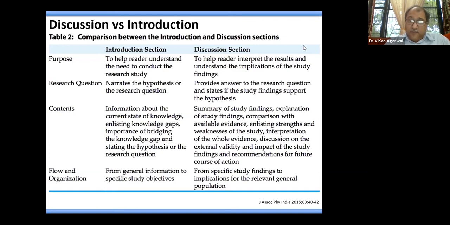Whereas the opposite is happening in the discussion. You start with a very specific study finding, and then you go on to discuss the implication of these study findings to the general population. I'll give you some examples in between.